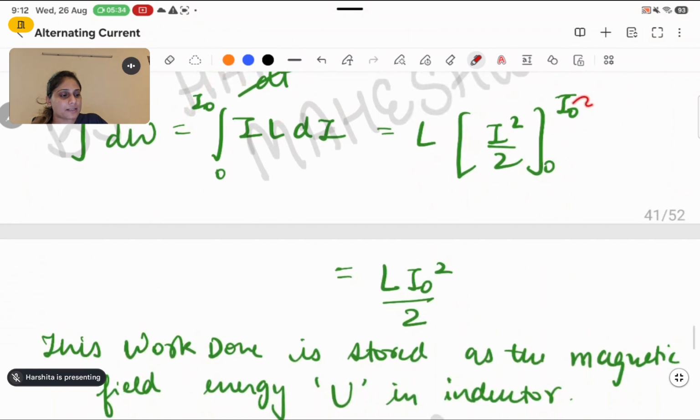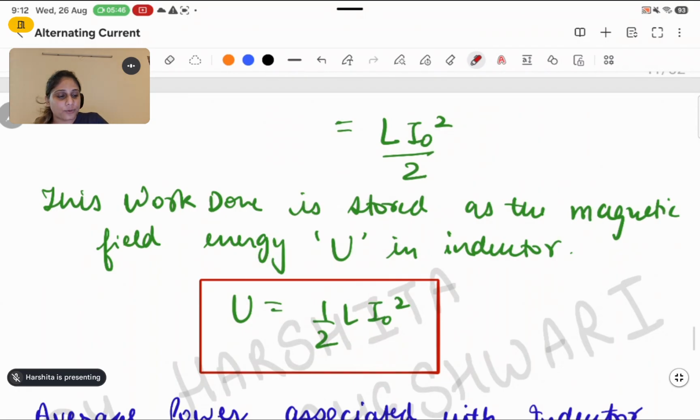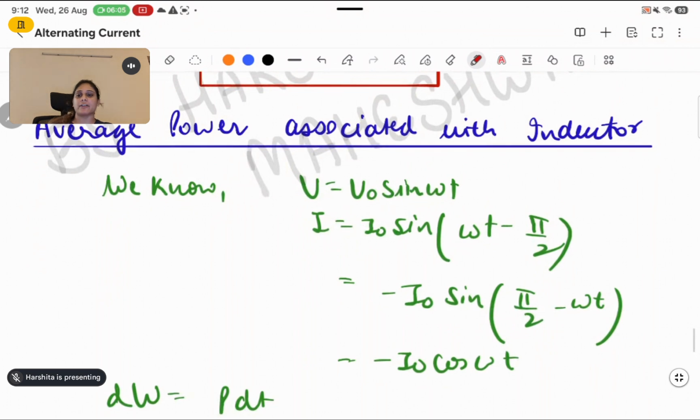So we substituted the limits, I naught in place of I. So it will be left with L into I naught square divided by 2 minus 0, so that's why we're not writing that limit. Now this work done is stored in the form of magnetic field energy, and magnetic field energy is always notated with the capital U. So we got the expression of the energy in case of a purely inductive circuit, that is half L I naught square. Now we have the expression for the average power which is associated with the purely inductive circuit.